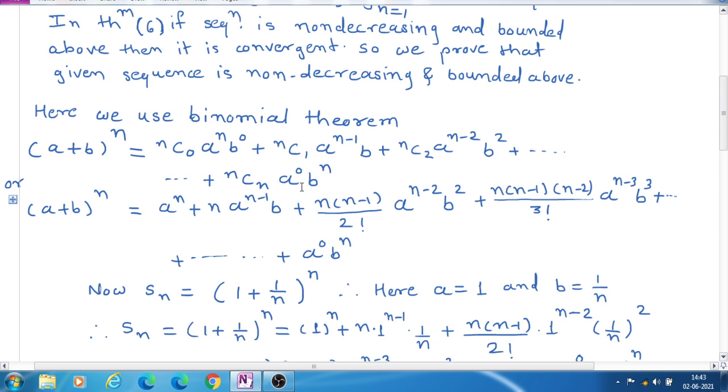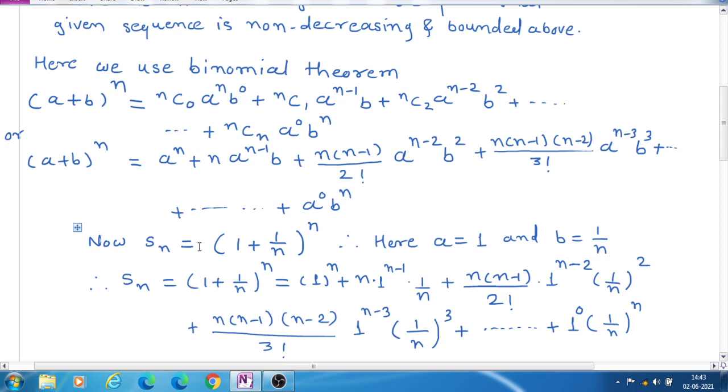So a raised to 0 means 1. So this is the formula, and now we have to use this formula.